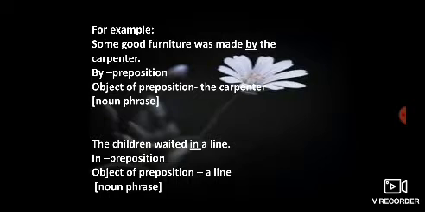See the second example. The children waited in a line. First try to find the preposition in the sentence. Then it will be easy to identify the object that will come just after the preposition. The children waited in a line. In is the preposition in the sentence and the object of the preposition is a line, which is a noun phrase.